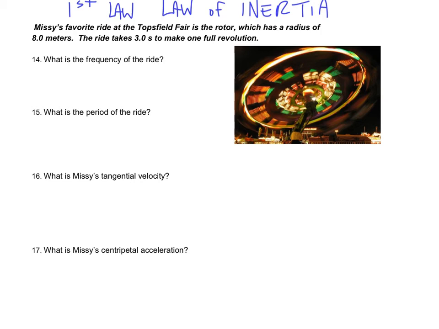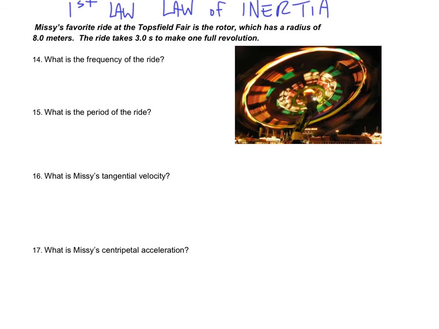All right, so now let's look at some calculations here. We're talking about this ride. That's the rotor. It has a radius of 8 meters, so it's giving us some information here. It has a radius of 8 meters, and it takes 3 seconds to make 1 revolution. Okay, so radius, that is r. It takes 3 seconds to make 1 revolution. So it's telling me how long it takes to make 1 full turn. That is known as the period. That is capital T.